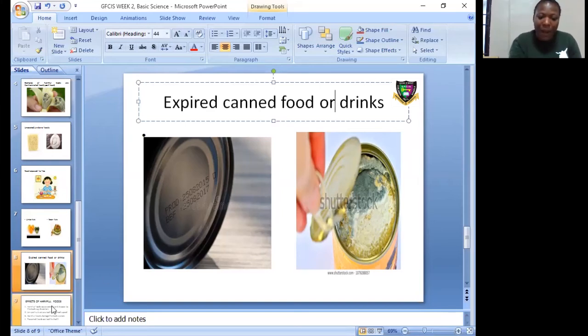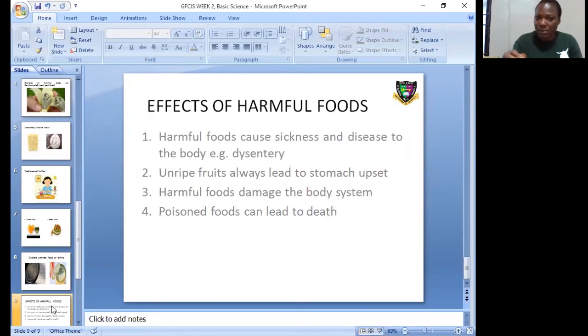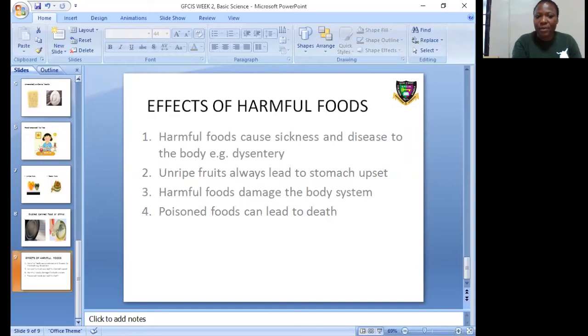Number one, why you should not take harmful foods. Number one, harmful foods cause sickness and disease to the body, e.g. dysentery, visiting the toilet more than necessary, stooling.